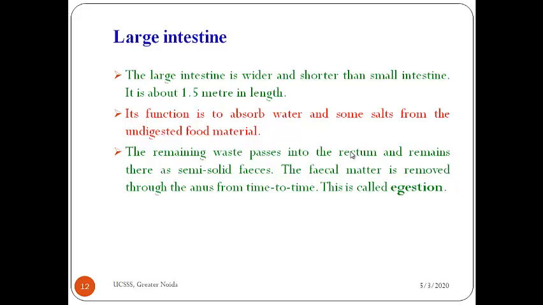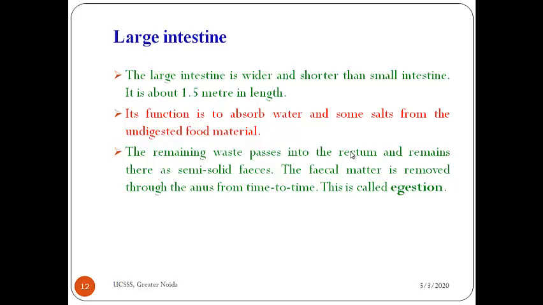The walls of the small intestine have thousands of finger-like projections known as villi. Their function is to increase the surface area for absorption of food, and through the blood vessels food is passed to different organs of the body, and unused food then enters the large intestine.